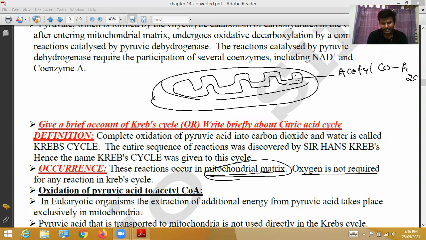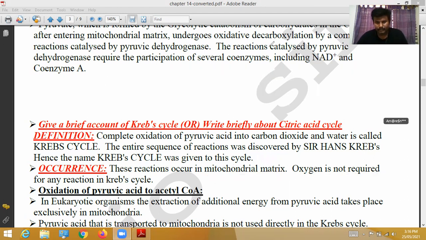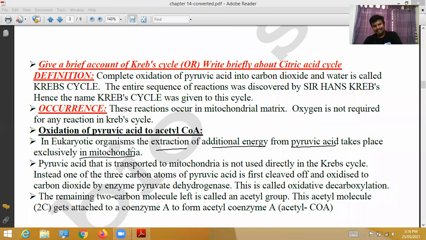Next, oxidation of pyruvic acid to acetyl coenzyme A. Here it is explained how pyruvic acid enters the mitochondrial matrix and how, in the matrix, it is converted into acetyl coenzyme A. In eukaryotic organisms, extraction of additional energy from pyruvic acid takes place exclusively in mitochondria.